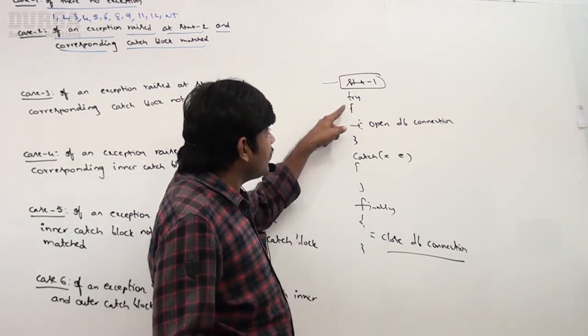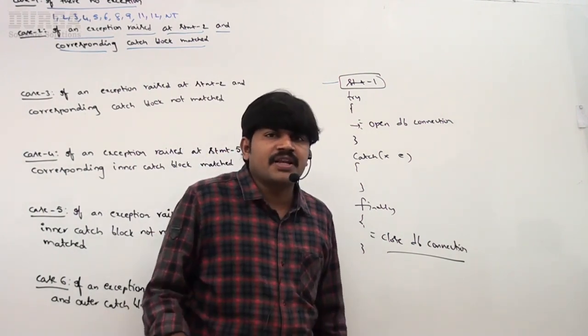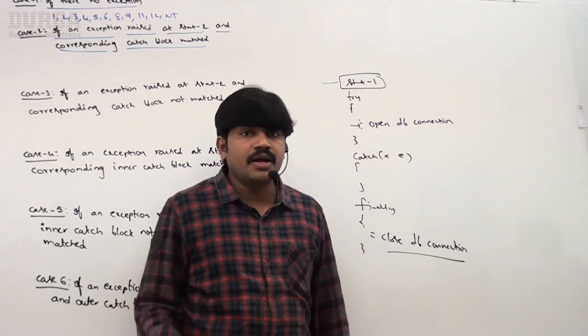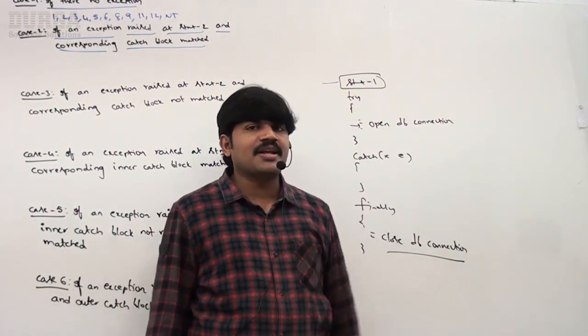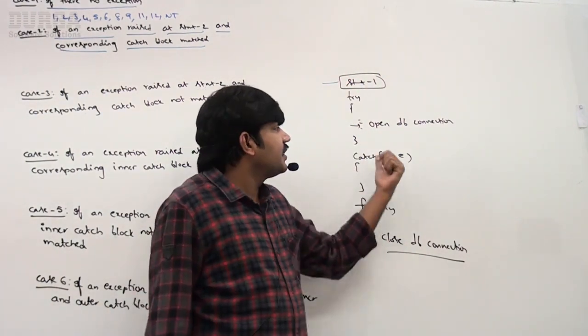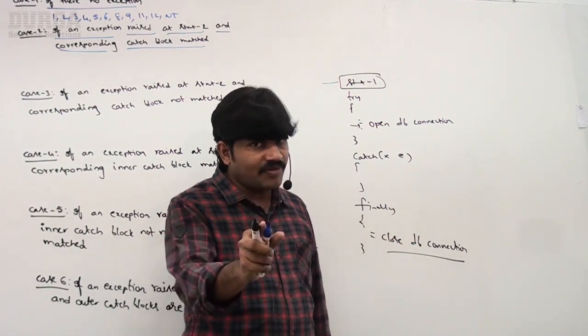Once I entered the try block, the finally block will compulsorily be executed. But if I didn't enter the try block, the finally block is not required to execute because I didn't open any resources. Clear for all of you, right?